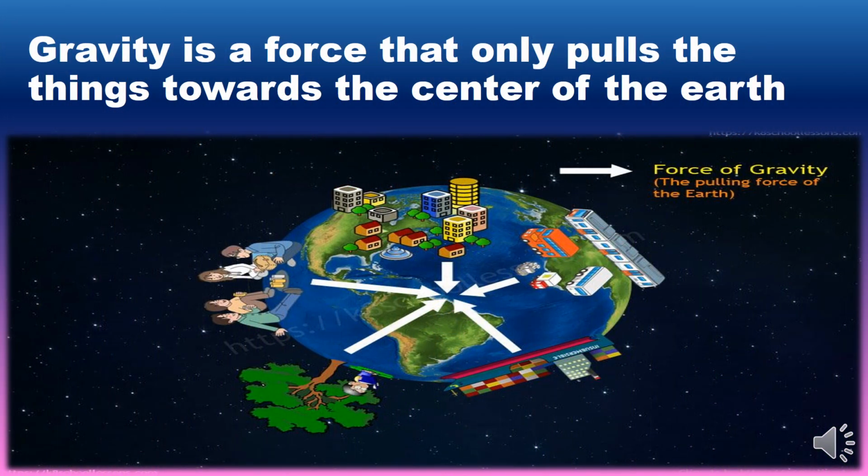Gravity is a force that pulls things towards the center of the earth. If you look at this picture, you can see how the earth is trying to pull things towards its center. When the earth pulls things towards its center, we remain on the surface of the earth, or we stay on the ground.